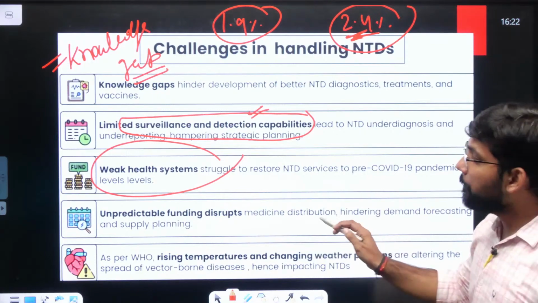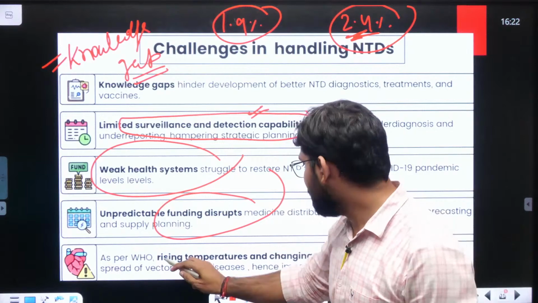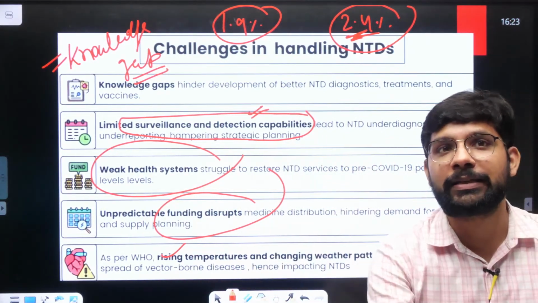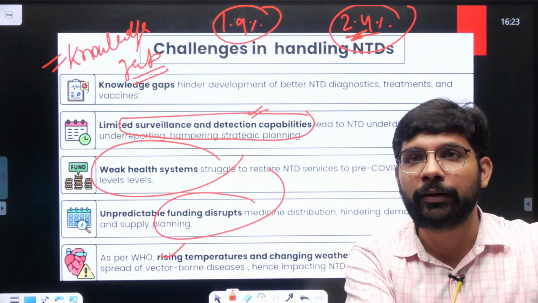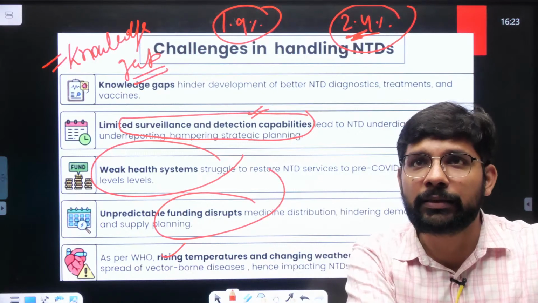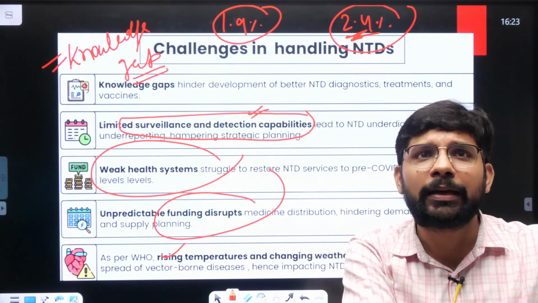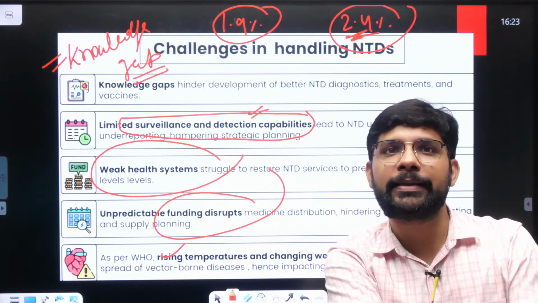Then the unpredictable funding disrupt. Fundings कहाँ से मिल रही है? Then the rising temperature and the changing weather condition. So you can also focus on the temperature change, climate change. In Delhi, it touched almost 50 to 53 degrees this year. Excessive rainy seasons, excessive heating season, excessive winter season. These are the things that's also increasing the burden of the non-tropical diseases on the countries.